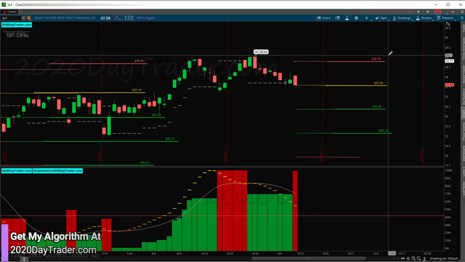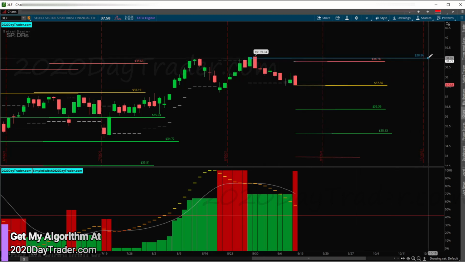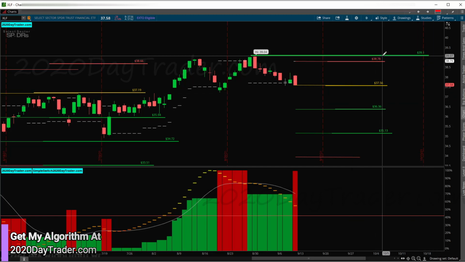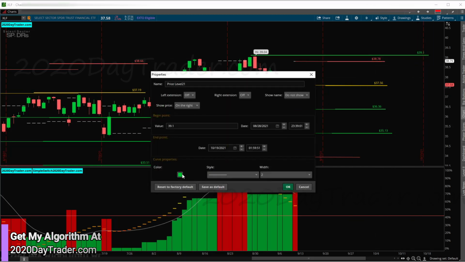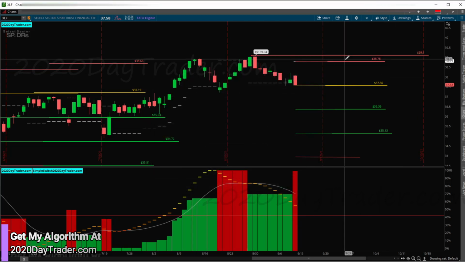I'll probably actually move my stop just a little higher than the algo has it set. I'll probably move my stop up here so it has to break out to above this level. I'm going to go ahead and mark that. So I'm going to move my stop. I'll put my stop to 39.10. So make that red. All right, so here we go. So here's my stop. I'm going to jump in opening Monday, looking for this target and possibly this target. So XLF I'm trading.